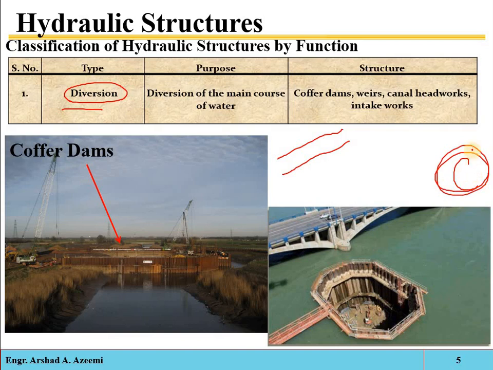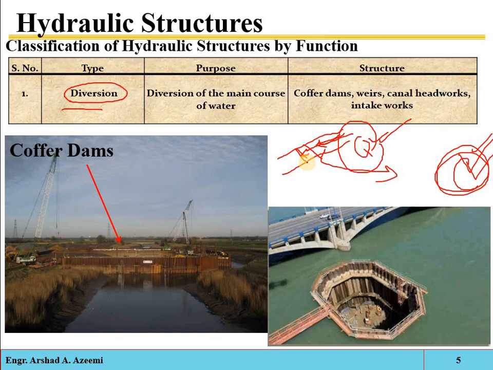Suppose here we have to store the water, so we will have to divert that amount of water, which will be our requirement. This part of the water will be separated from this natural source. Now how will this part be separated? Some structures will be required here. Those structures will be called the divergent structures.